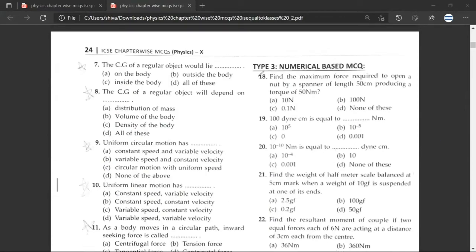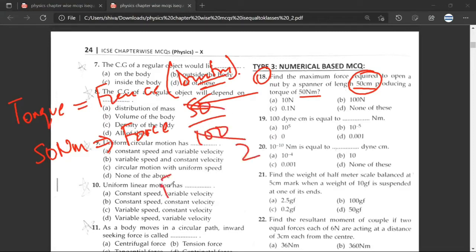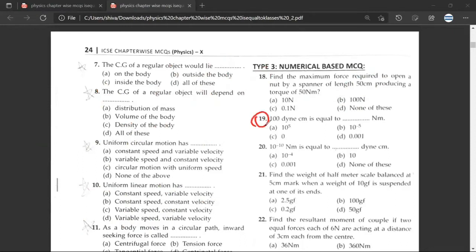Question number 18. How should I do it? So we have the perpendicular distance and the moment of force. 50 Newton meter is equal to F into 50 centimeter. Shabash. We have to convert 50 centimeter into meters, so that would be 0.5 meter. Just remember that 50 centimeter has to be converted to meters. This would become half and force would become 100. So the correct answer would be B. Very nice. Okay. Question 19. Just tell me how to do this.